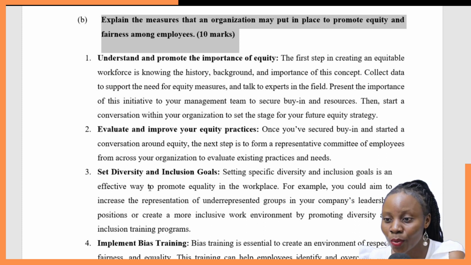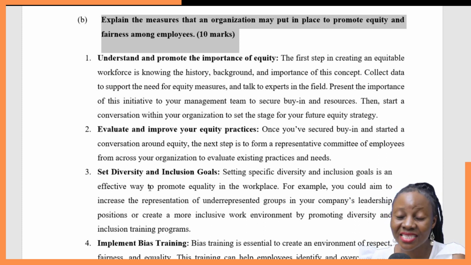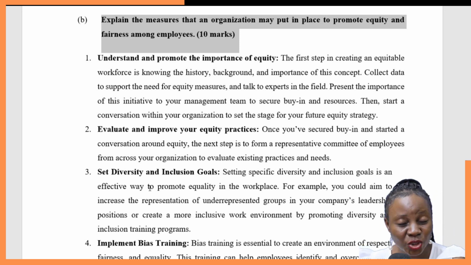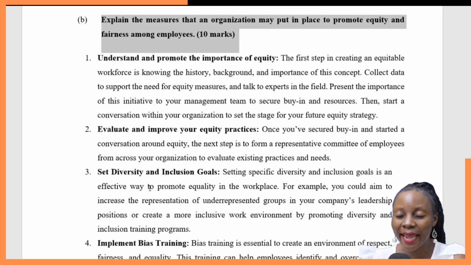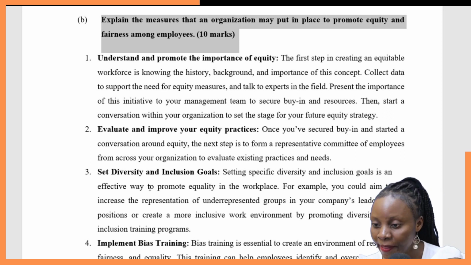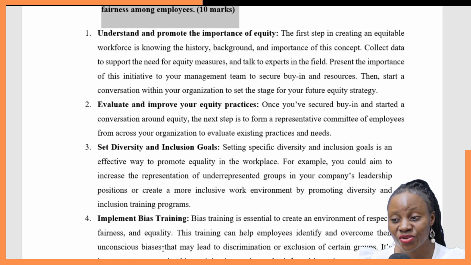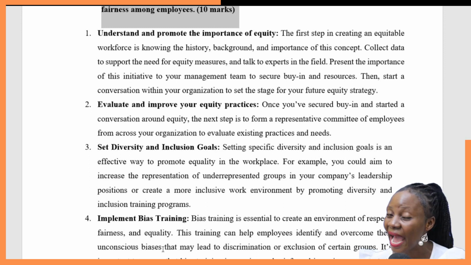But at least when you ensure that the goals and objectives of the organization and the company culture embrace diversity and inclusion, then you can be rest assured that all the employees will be treated the same and very much fairly. And then also implement bias training. Ensure you initiate training programs because you want people to come and get training on issues to do with equity and fairness.